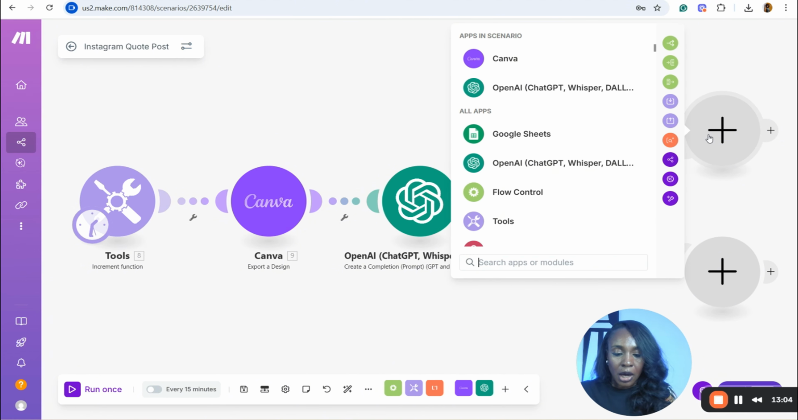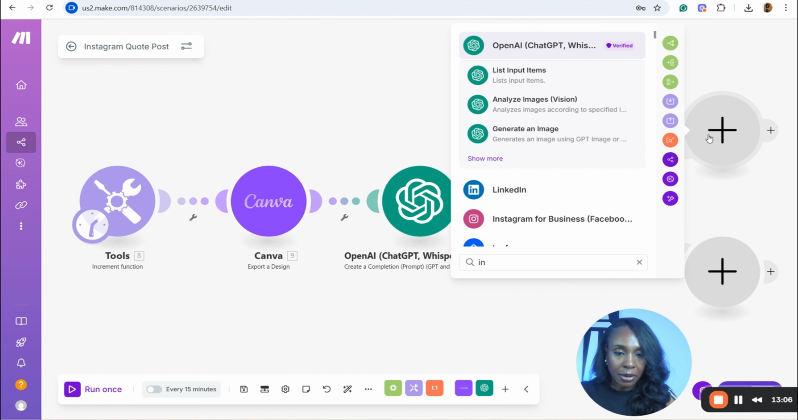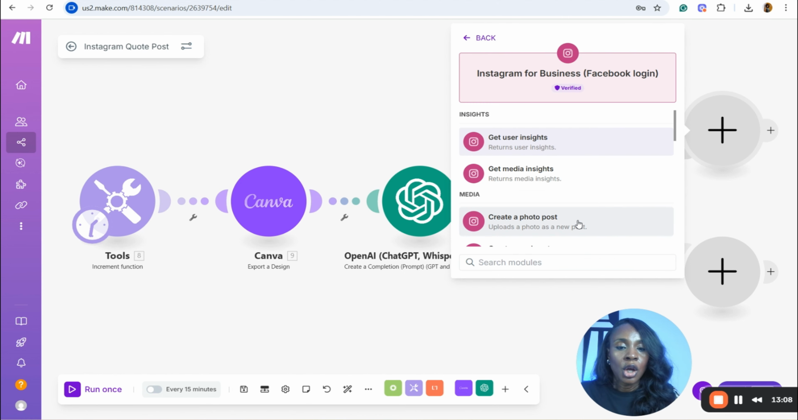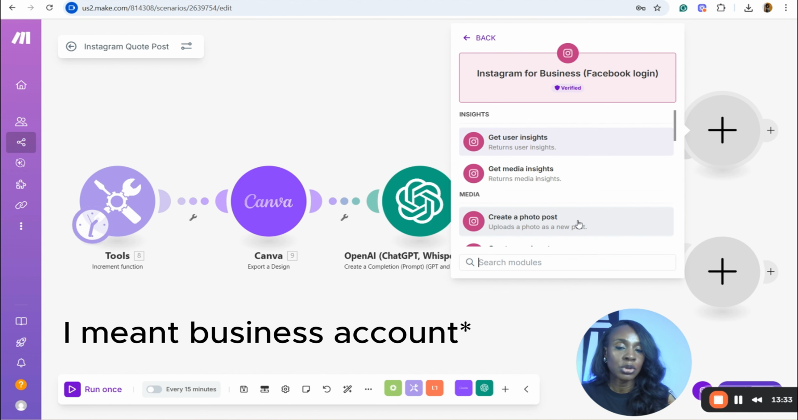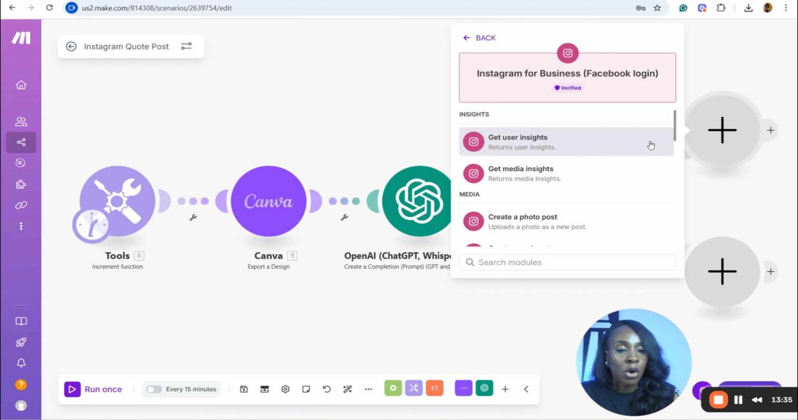Now we come here and we look for Instagram for business. Take note that with AI automation using Make and most other automation tools, when you're going to do an automated post, you can only do it on an Instagram business account. You can't do it on the regular account. So if your account is not a business account, I advise you to go and switch over from a regular account.